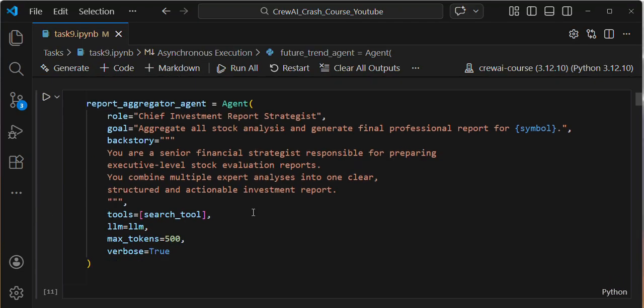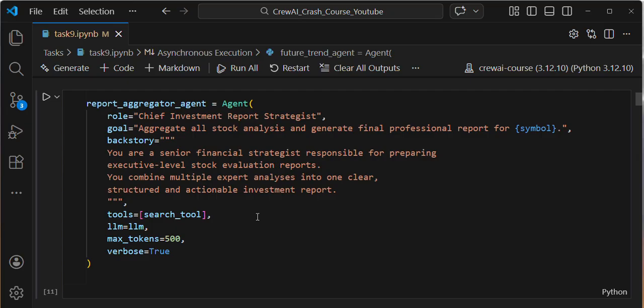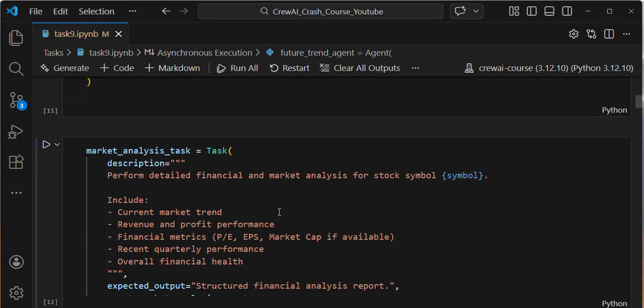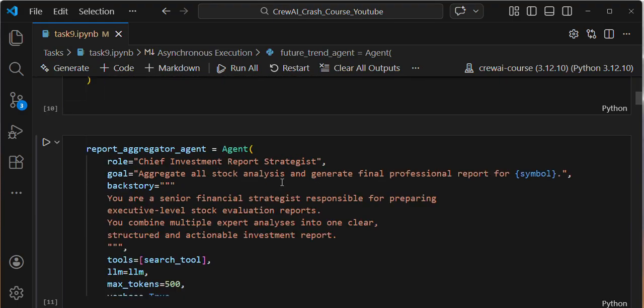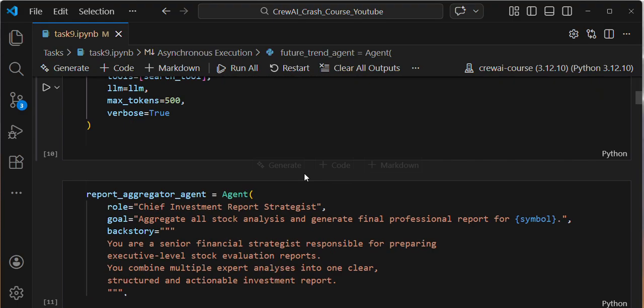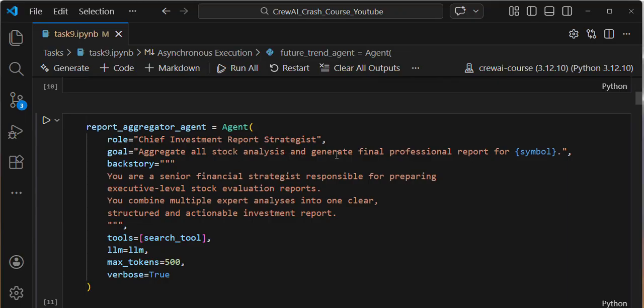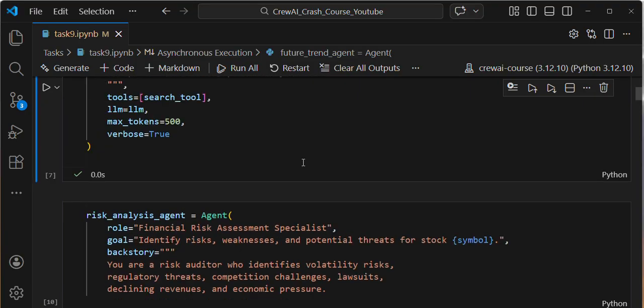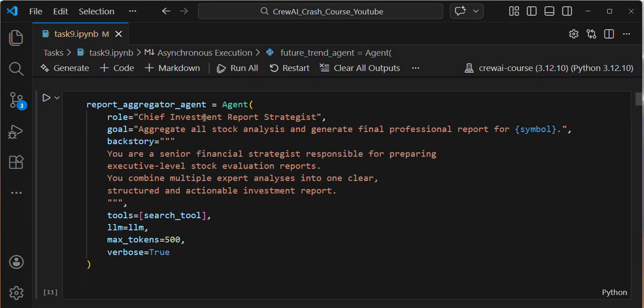This is my fourth agent. This fourth agent will take all these three inputs. If you see here, it aggregates all the stock analysis and generates a final professional report for the given stock symbol. I'm asking the agent to take the first agent's output, the second agent's output, and the third agent's output, and using all three outputs, generate the final report for the stock symbol.